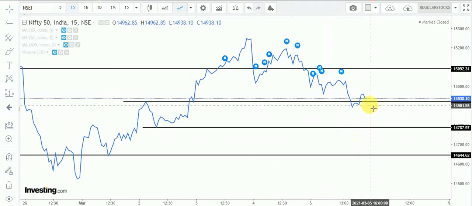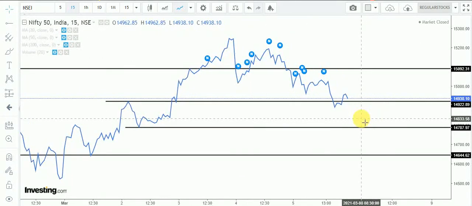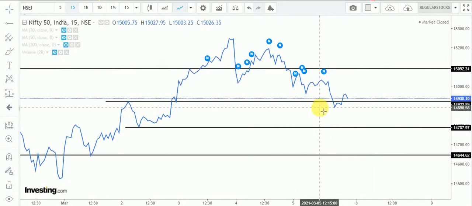If Nifty 50 opens below this support, we will say that support has broken, and we will wait for these support levels, and if Nifty 50 gives any kind of U-turn signal for upside, we will take a buy call. But the trend is down on 15 minutes, so we will try to take a sell call near a resistance. Always work with the trend. Always try to work with the trend.